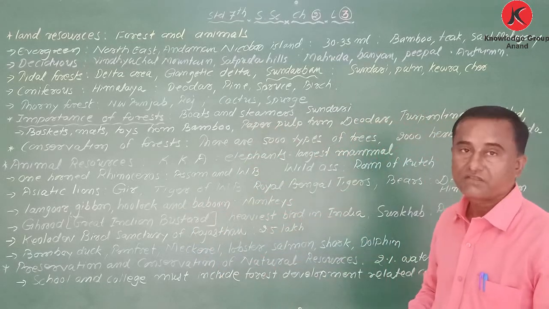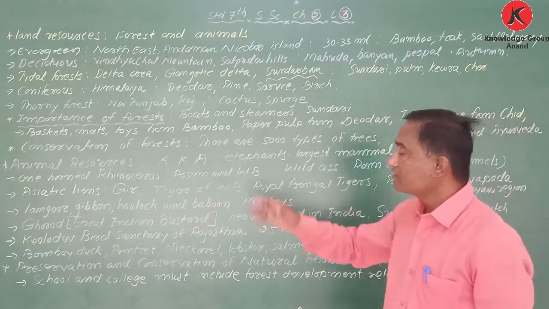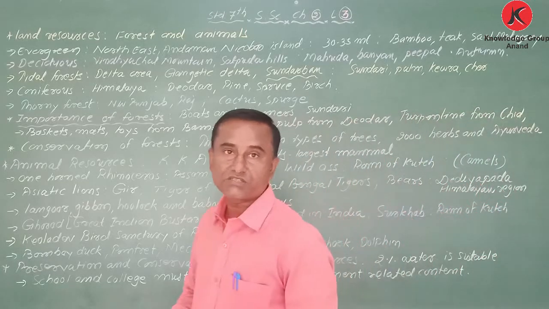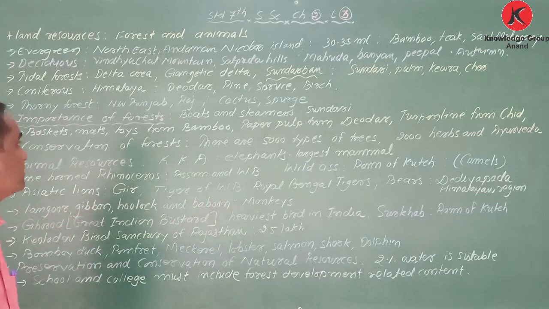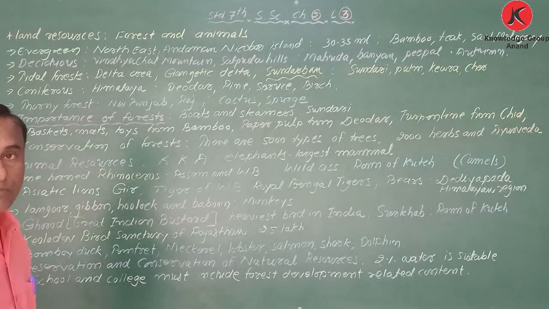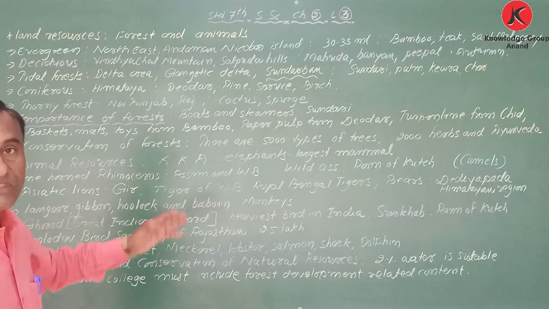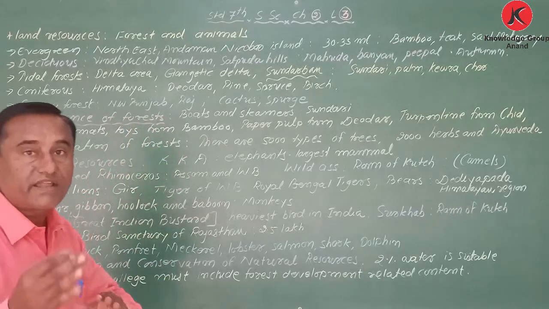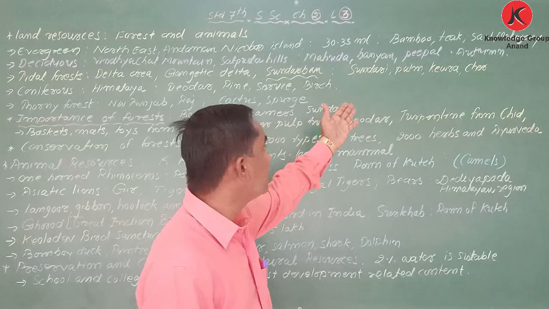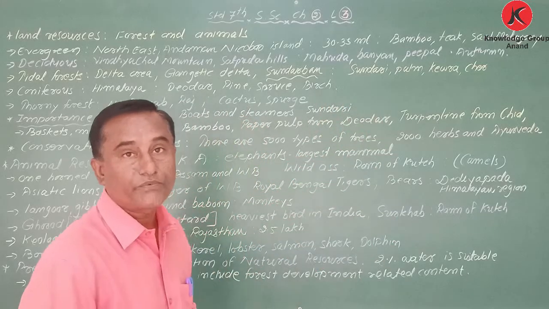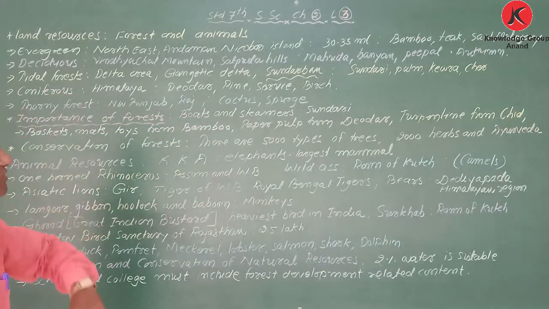The second one is deciduous forest. This type of forest is found on the Vindhyachal mountain range or Satpura hills of Madhya Pradesh. You will find trees like mahua, banyan, peepal.